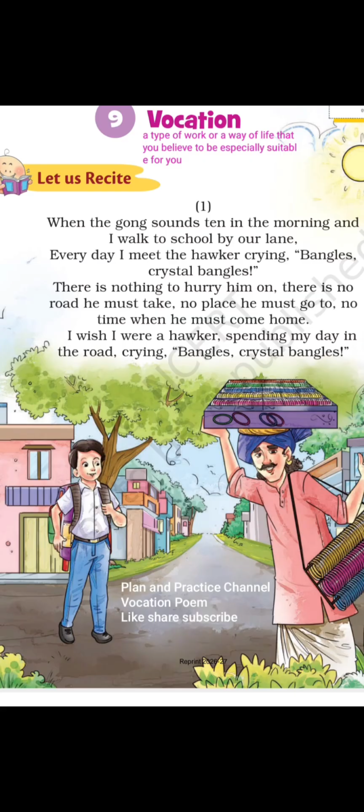Here a person is selling bangles, crystal bangles. So the boy sees that there is nothing to hurry him. There is no road he must take, no place he must go, no time when he must come home. I wish I were a hawker, spending my day in the road, crying bangles, crystal bangles.